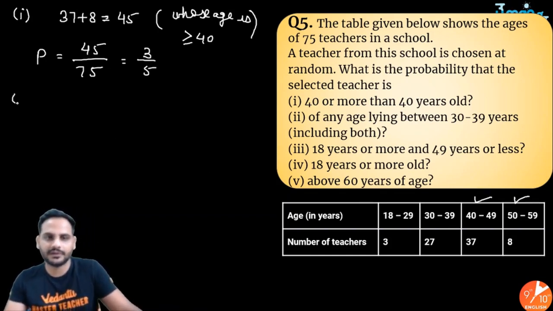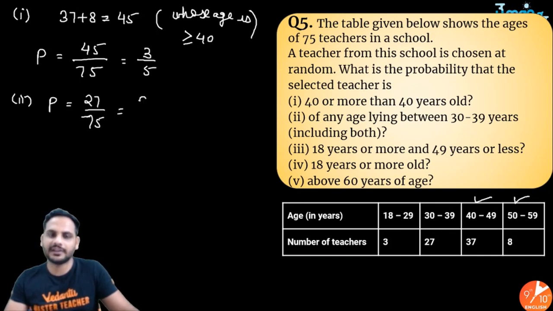Next part: of any age lying between 30 to 39. Between 30 to 39, we have 27 teachers. So the probability will be 27 upon 75. Simplified with 3: 3 nines are 27 and 3 twenty-fives are 75.